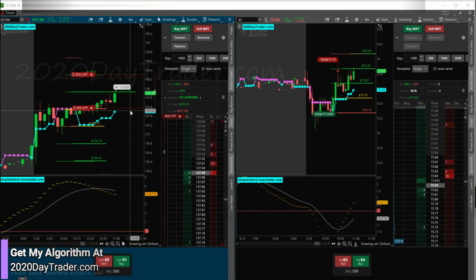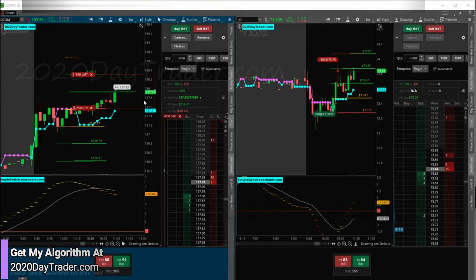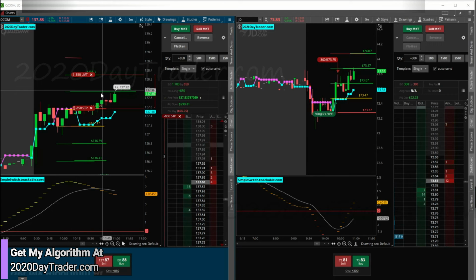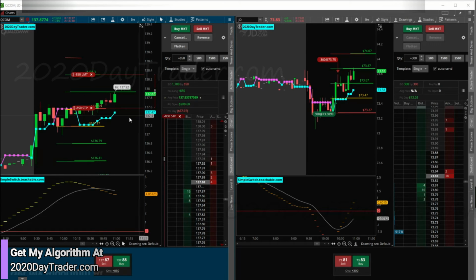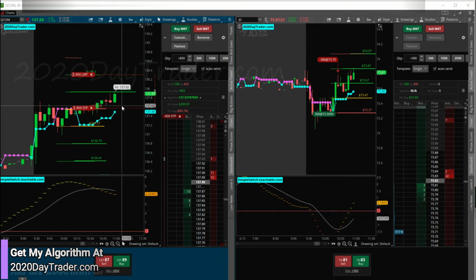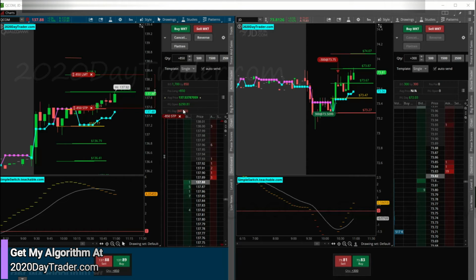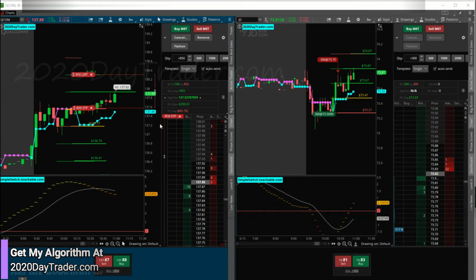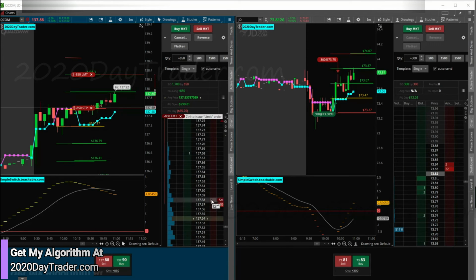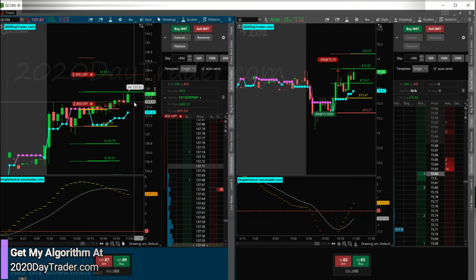And green doesn't necessarily mean green over here. It means that it's gone through this next target level. Depending on my entry, share size, slippage, all that stuff, maybe it's not green, but at least hits the target, and then whatever it is. So now it's hitting that target. So $65 is pretty much where I need to be at. So I'm going to go ahead and take this stop that's here and start moving it up. I need to move it up to 88. It looks like, what's this target?